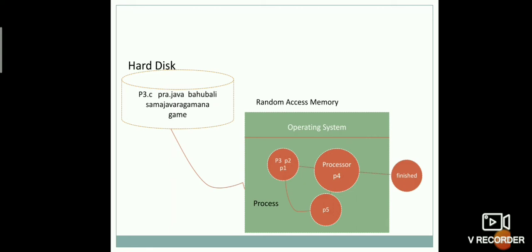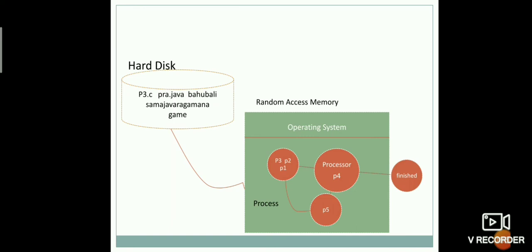Then only the operating system will load that particular executable file into the RAM. Now the process stays in different states, like ready state, running state, blocked state, and finished state. Once the process enters the RAM or main memory, it directly goes to the ready state and will wait in the ready queue.